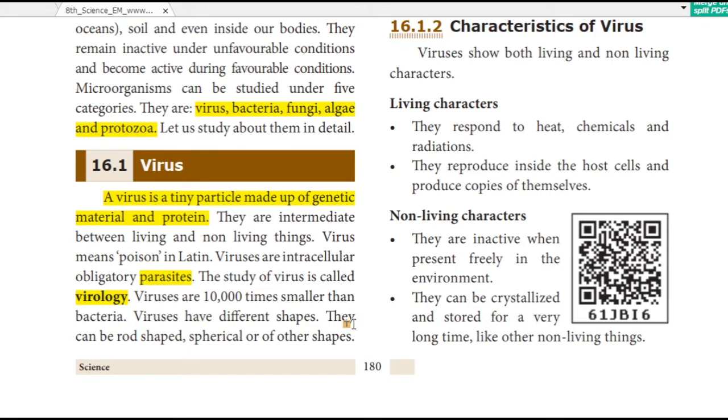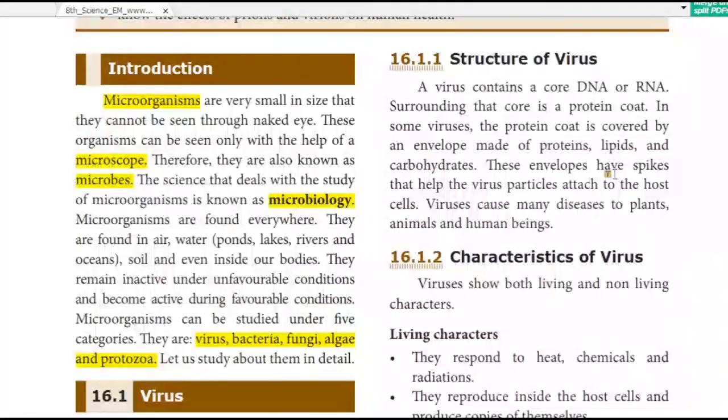Viruses have different shapes. They can be rod shaped, spherical shaped, or of other shapes. Okay. Let us see the structure of a virus. How is it structured? What is the structure of the human body? You see, a human has one head, two eyes, ears, mouth, two legs and two hands, stomach, something like that. Okay, it has some structure. Like that, a virus also has some structure. It should have some shape and structure, you know.